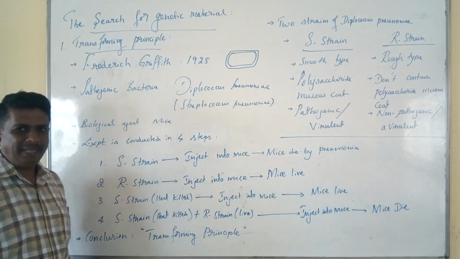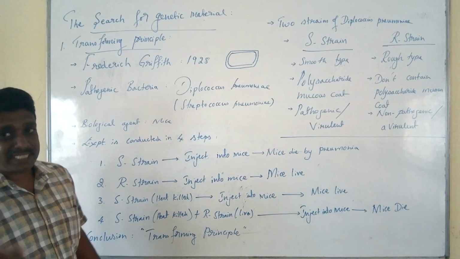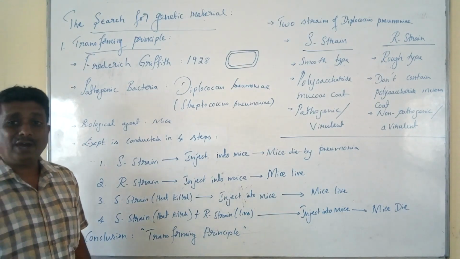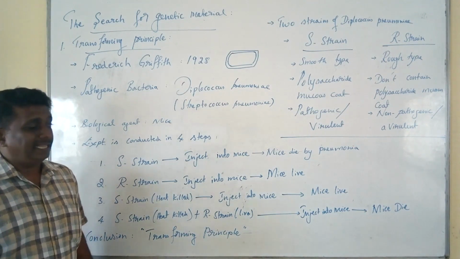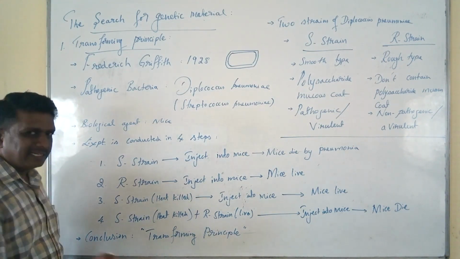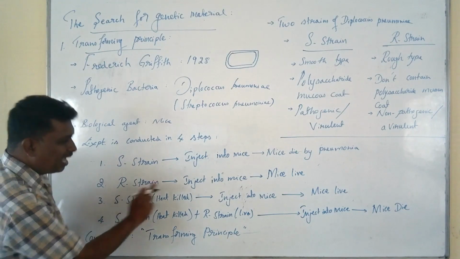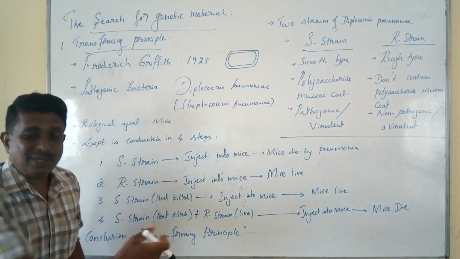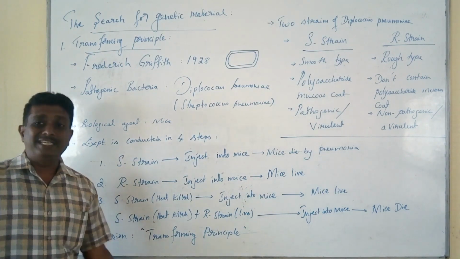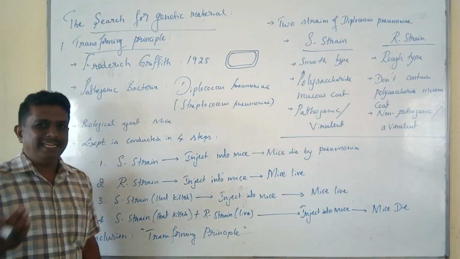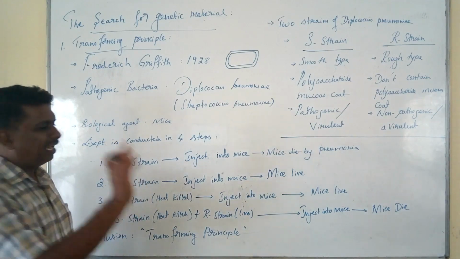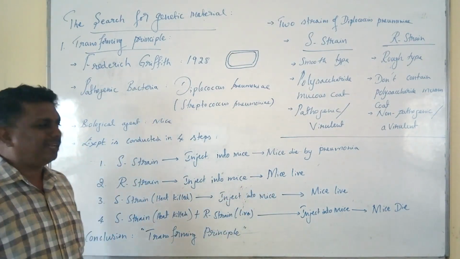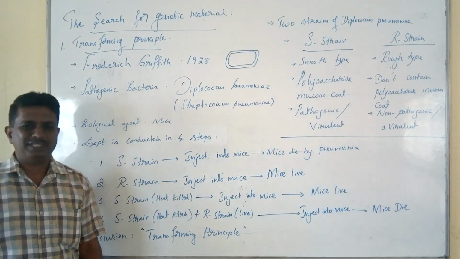In the second step, he selected the R strain of Diplococcus pneumoniae. Because of the lack of a mucus coat, it is avirulent in nature. He injected it into healthy mice. During the course of incubation, it did not cause any pneumonia, which led to the effective survival of the mice population.